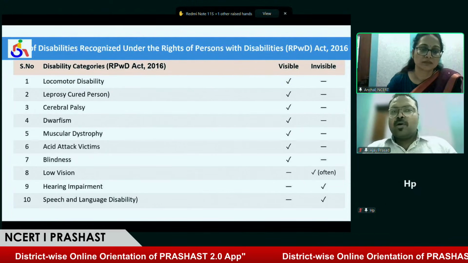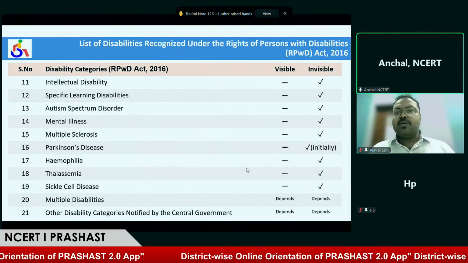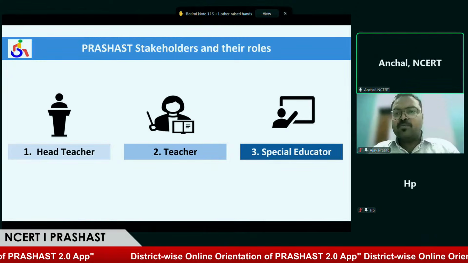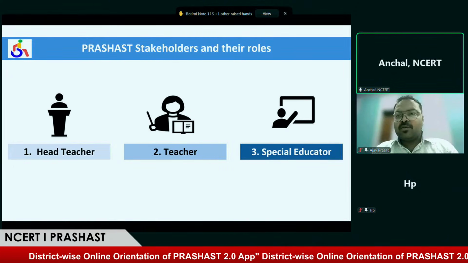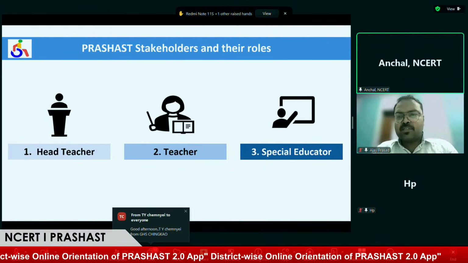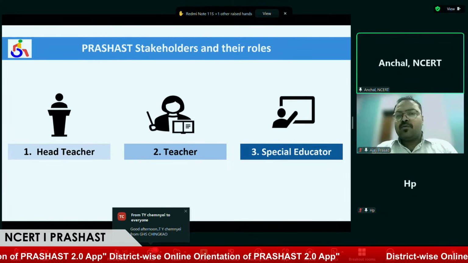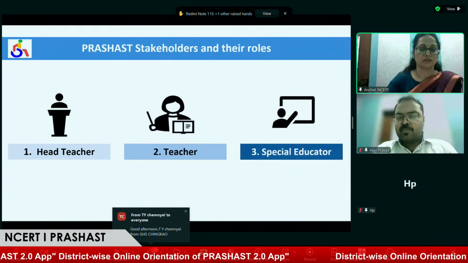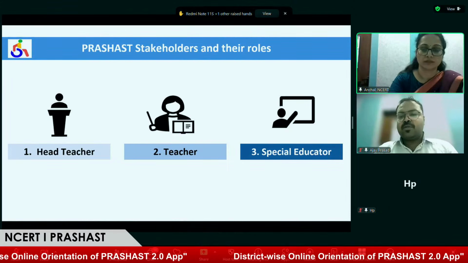So now I'll be taking you through the process. Before getting into more details on how we'll be using the application, first we want to talk about what the major roles in this application are and who the main stakeholders performing activities are. The first stakeholder is the head teacher or the principal of the school. Second is the teacher, and third is a special educator.